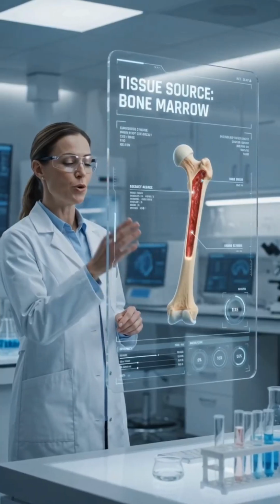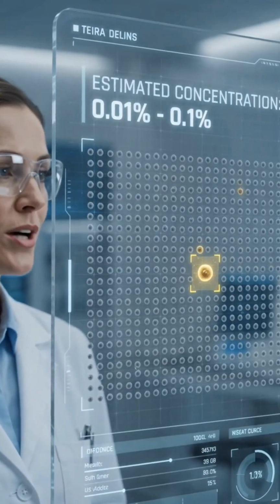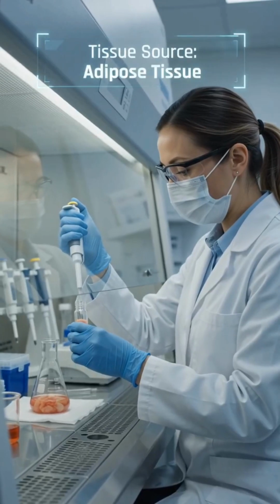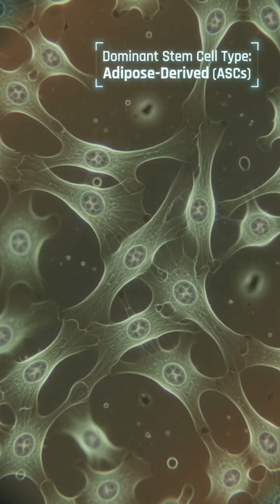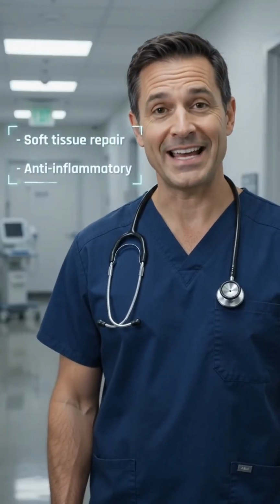Bone marrow contains both HSCs and MSCs. They exist in a concentration of 0.01 to 0.1%. These treat leukemia, immune disorders, and repair bone. Adipose tissue is a rich source of stem cells. These are predominantly adipose-derived stem cells, with a concentration of 1 to 2%. They are used in soft tissue repair and as an anti-inflammatory.